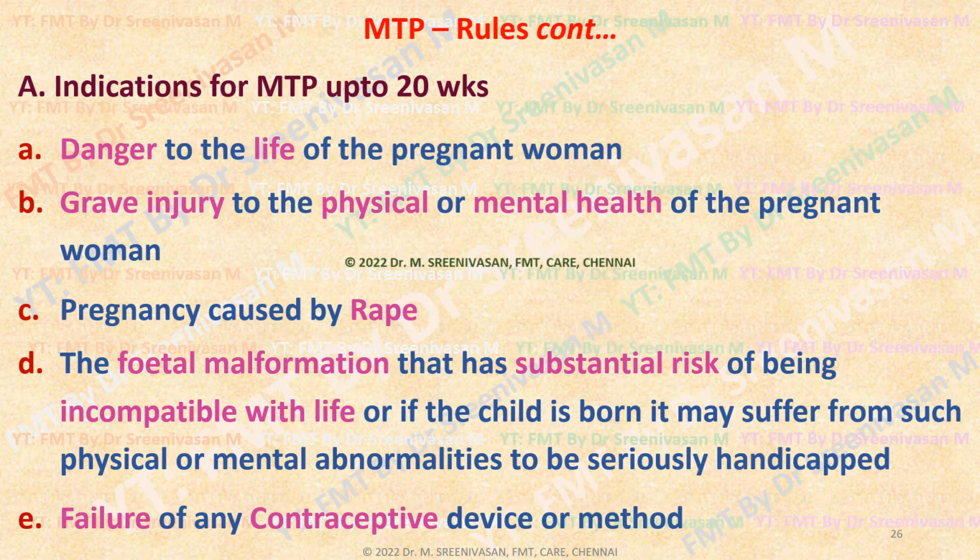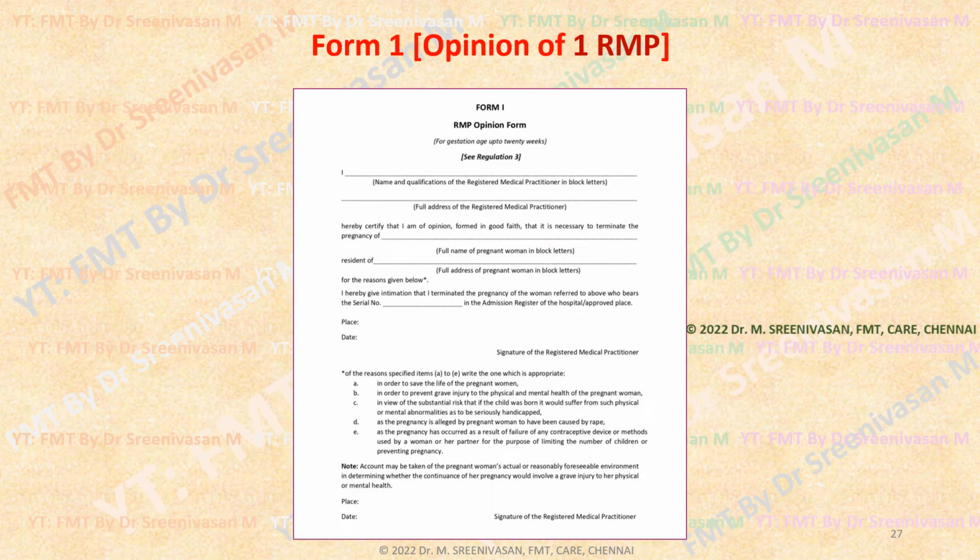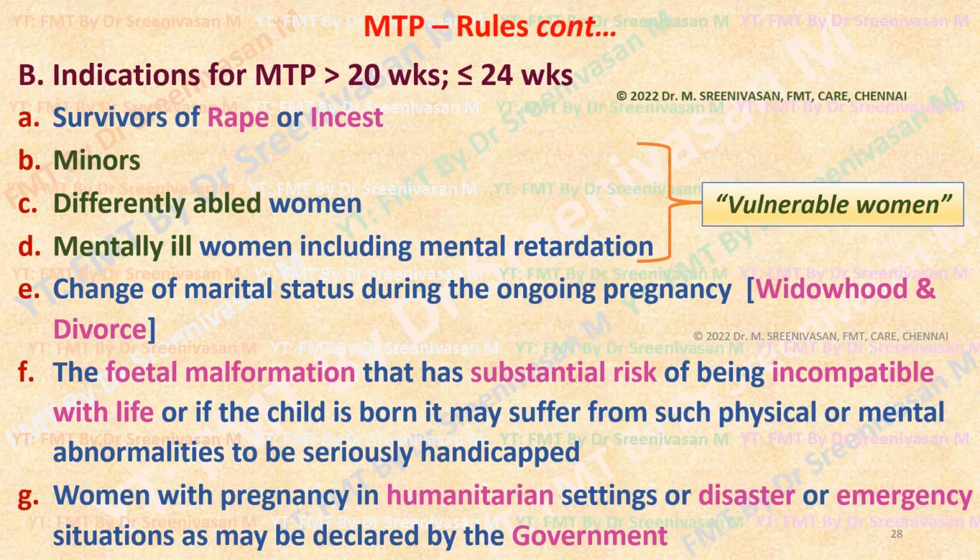Then that is a eugenic ground. Then failure of any other contraceptives that we already discussed under social ground. So this is how the Form 1, where pregnancy is up to 20 weeks with the opinion of a single doctor, only one signature is required here, MTP can be done.